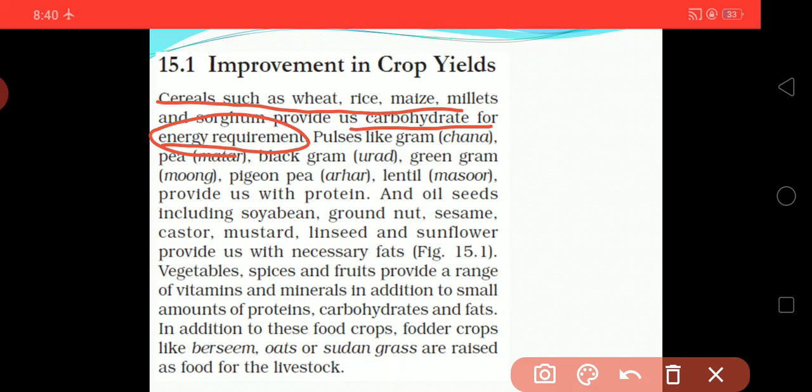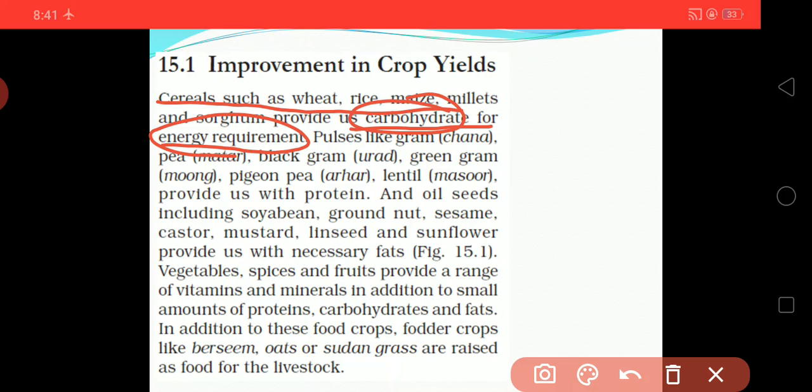For energy requirement, we need carbohydrate, and we get a proper amount of it from wheat, rice, maize, etc. So these are the major sources of carbohydrate.